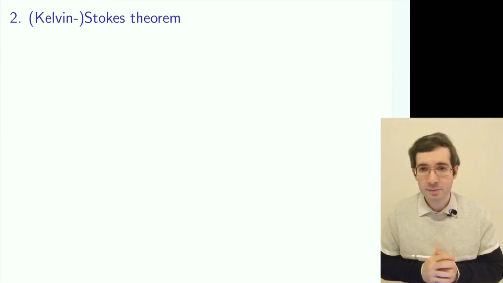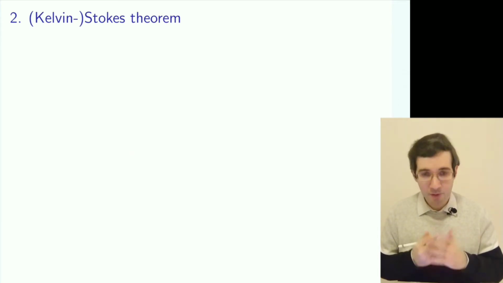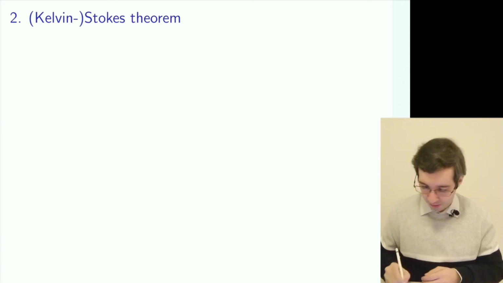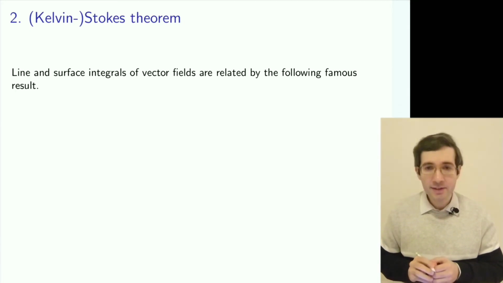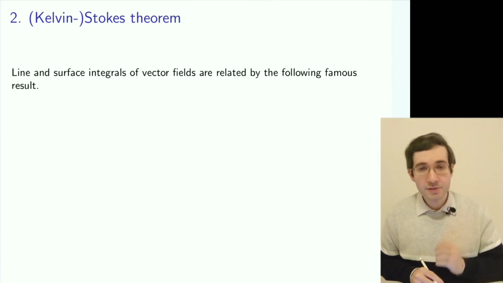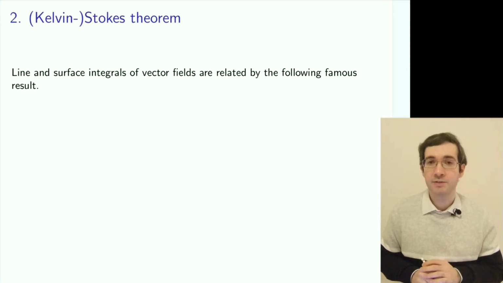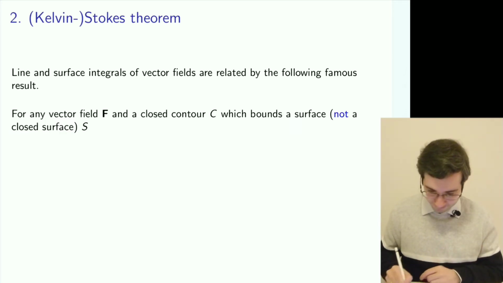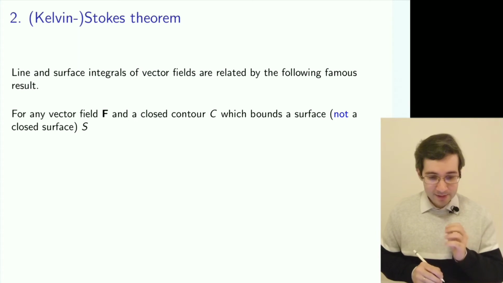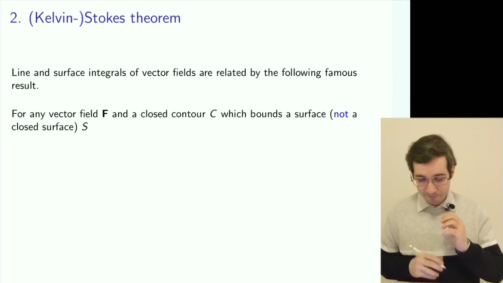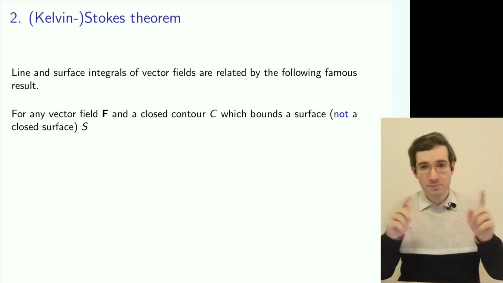Now the second theorem is called the Stokes or Kelvin-Stokes theorem, and that connects the surface integral and the line integral. Let's say that we have now a surface with some boundary.